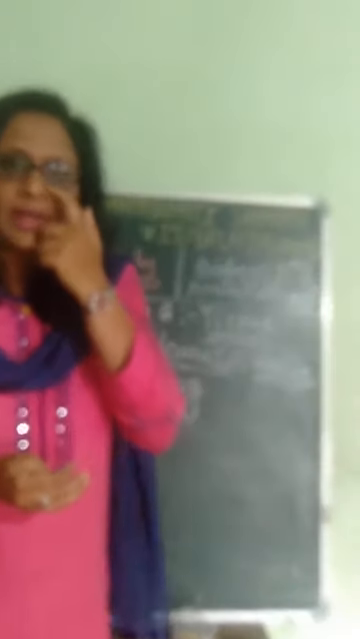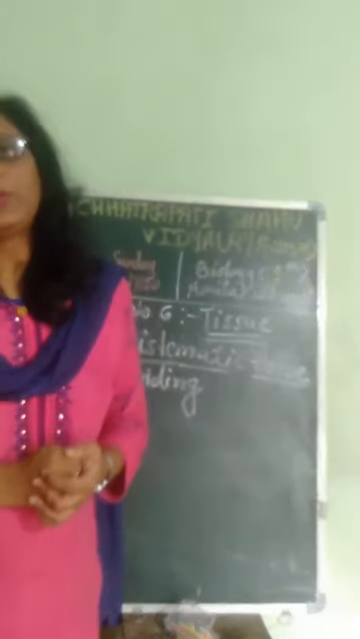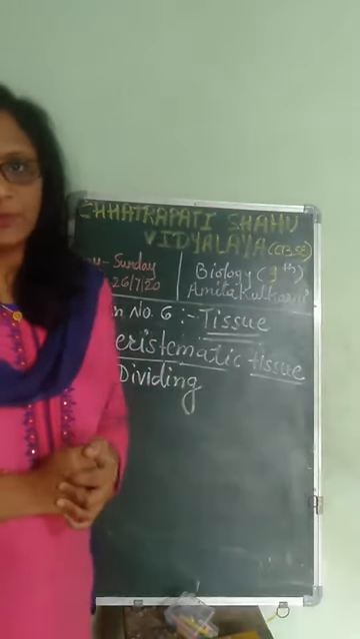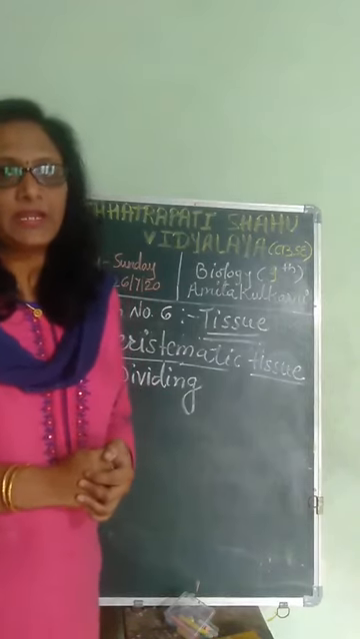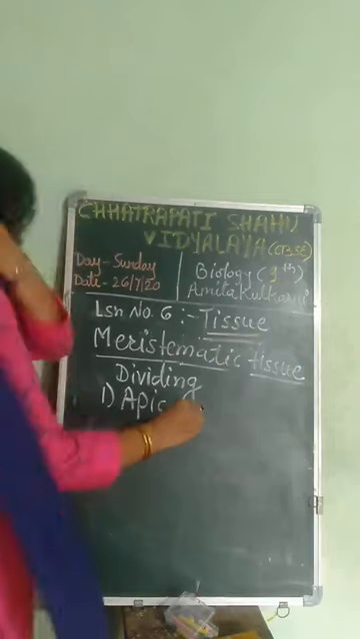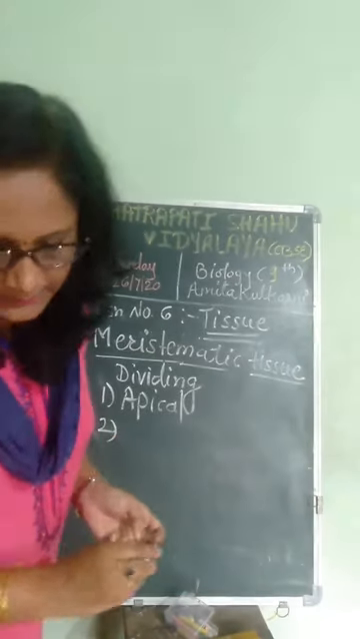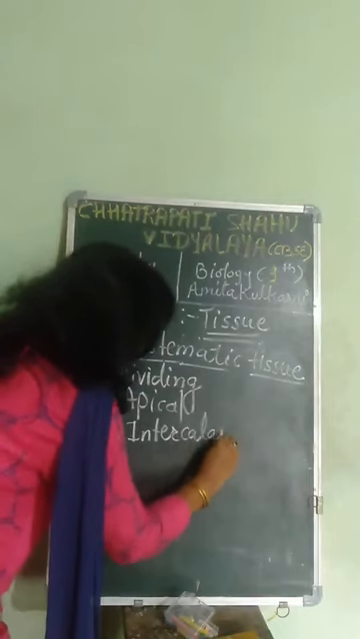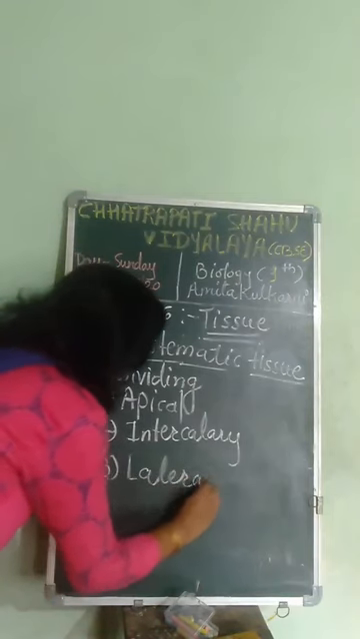These are also called growth tissues because they are especially involved in the process of growth of the plants. So they are called growth tissues. And as I have earlier told you, there are three types of these meristematic tissues. First is apical meristematic tissue. Second is intercalary meristematic tissue. And third is lateral or cambium.